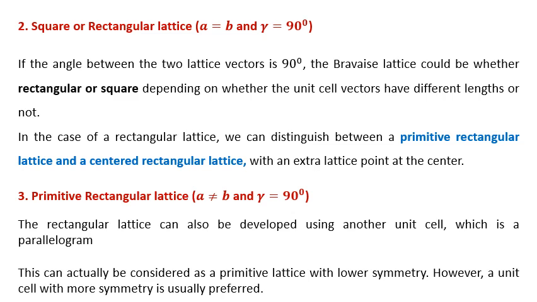Now, primitive rectangular lattice. What is primitive rectangular lattice? A is not equal to B and gamma equal to 90 degree. A is not equal to B and gamma equal to 90 degree, but there is an extra point, then it is called centered rectangular lattice.